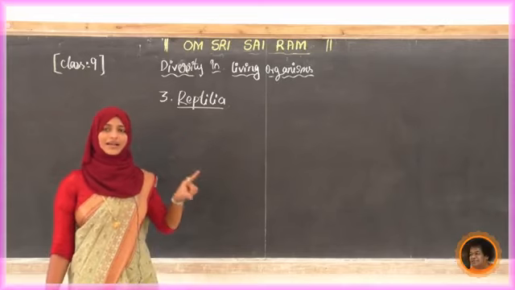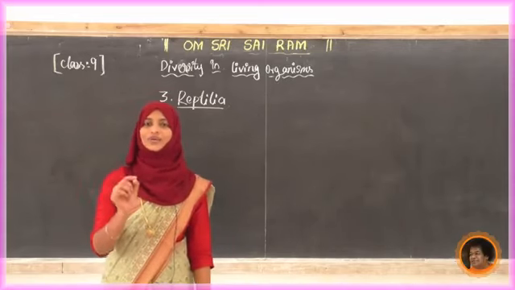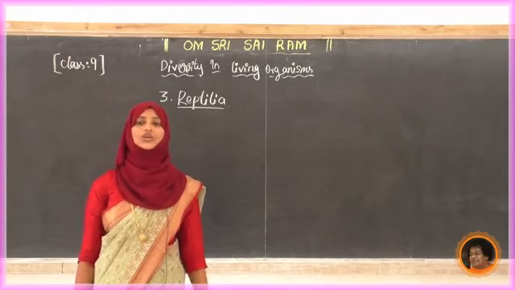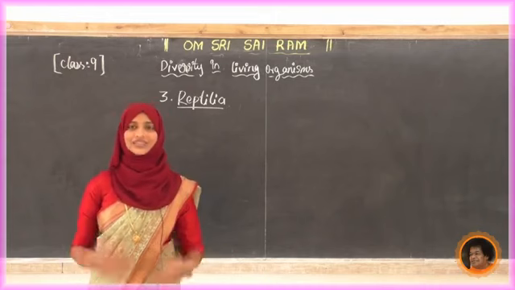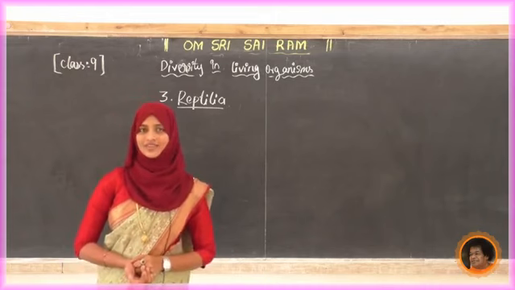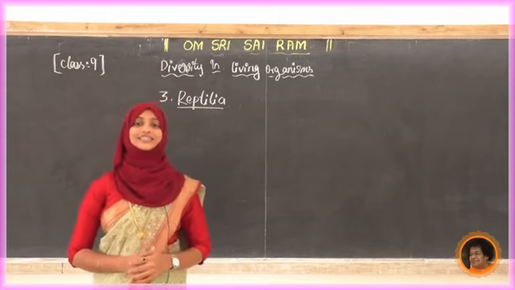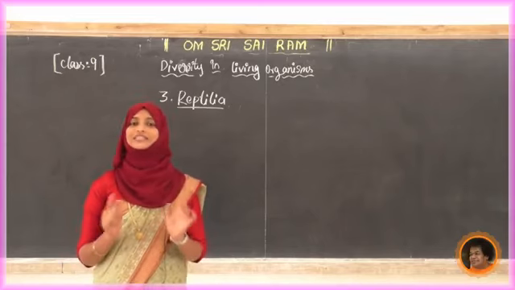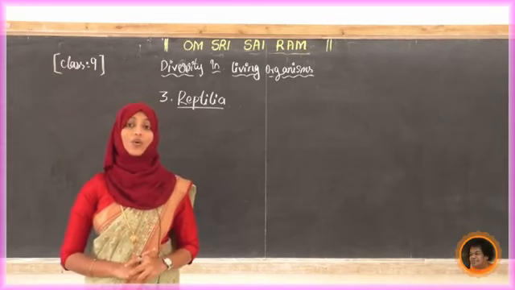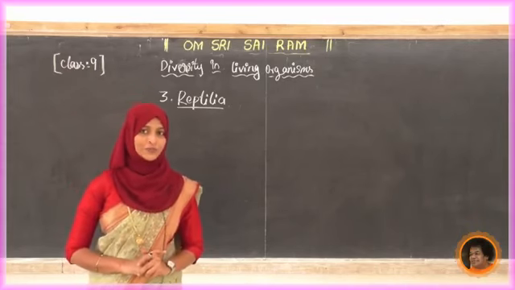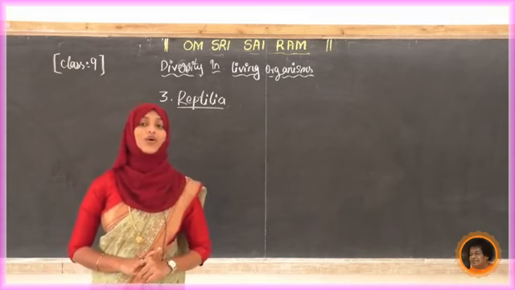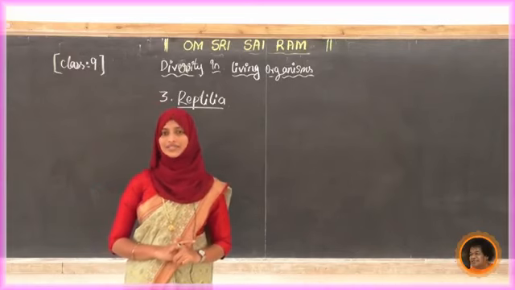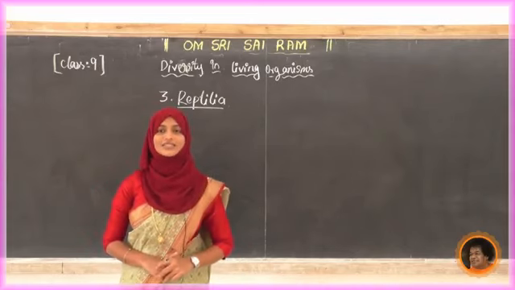Now, we'll take one example, a snake. Can you tell me the characteristics of the snake, that is, the characteristics of Reptilia? Yes, we can call it a cold-blooded animal. Pisces, that is fish, we studied is also a cold-blooded animal. I asked you to refer to the meaning of cold-blooded. What do cold-blooded animals mean? Have you got the answer?